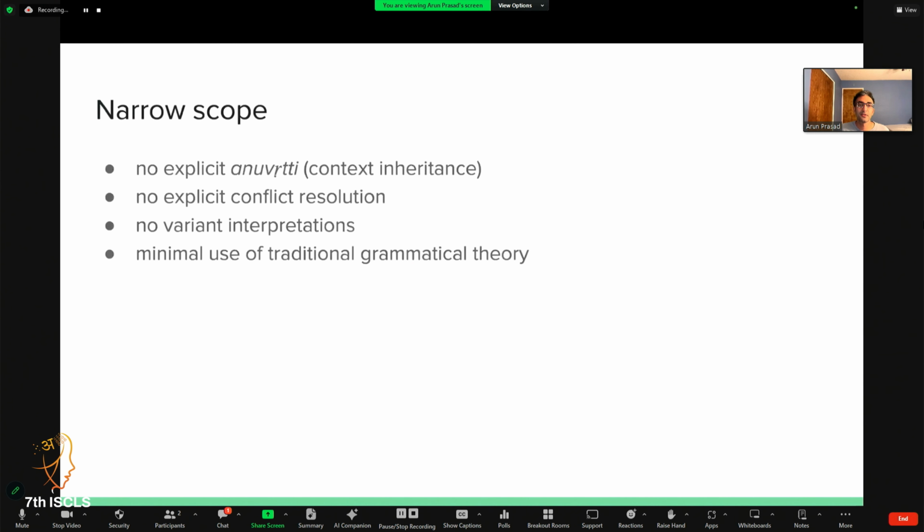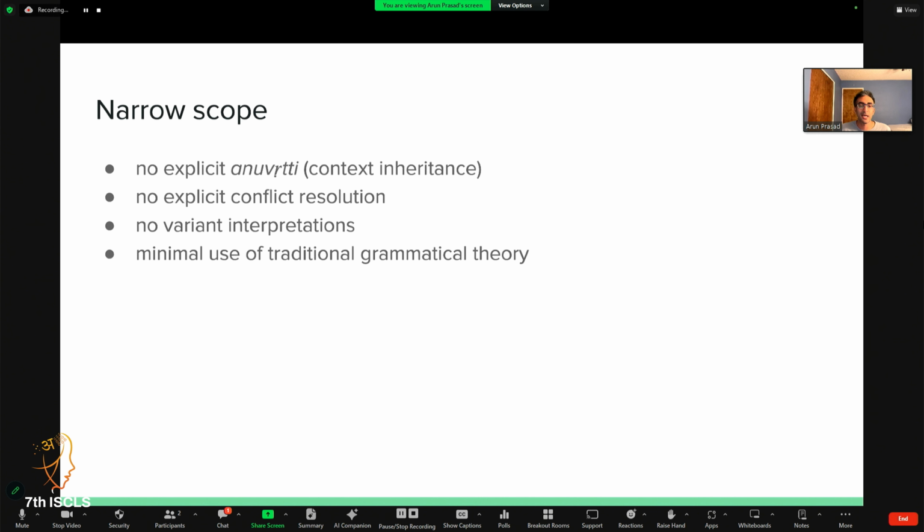First is a very narrow scope. There's no explicit model of anuvritti, or the context inheritance that the Ashtadhyayi uses to condense rules into a small format. There are specific rules of anuvritti, but I haven't explicitly modeled those in any way. Likewise, there's no explicit model of conflict resolution, the method by which we choose which of two rules can apply if they have equal co-application.